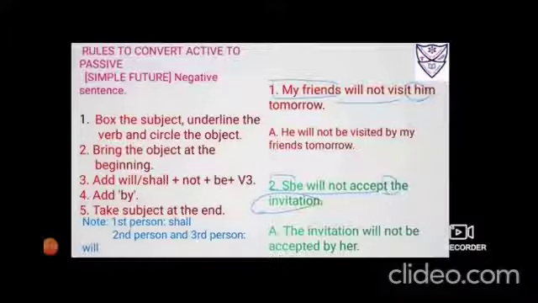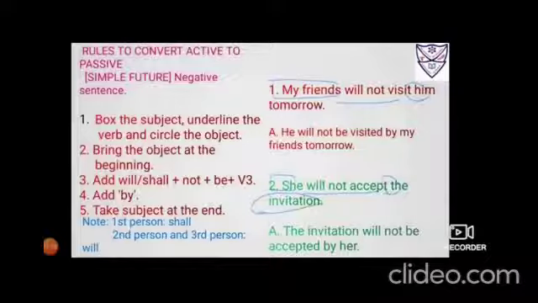Number 1, my friends will not visit him tomorrow. So box the subject my friends, underline the verb will not visit, and circle the object him. Now bring the object first. So when him comes ahead, it becomes he. Because it is he, so it will be will only. Fine. So you have to write will. Not also will be used as it is. Now you have to add the word be.